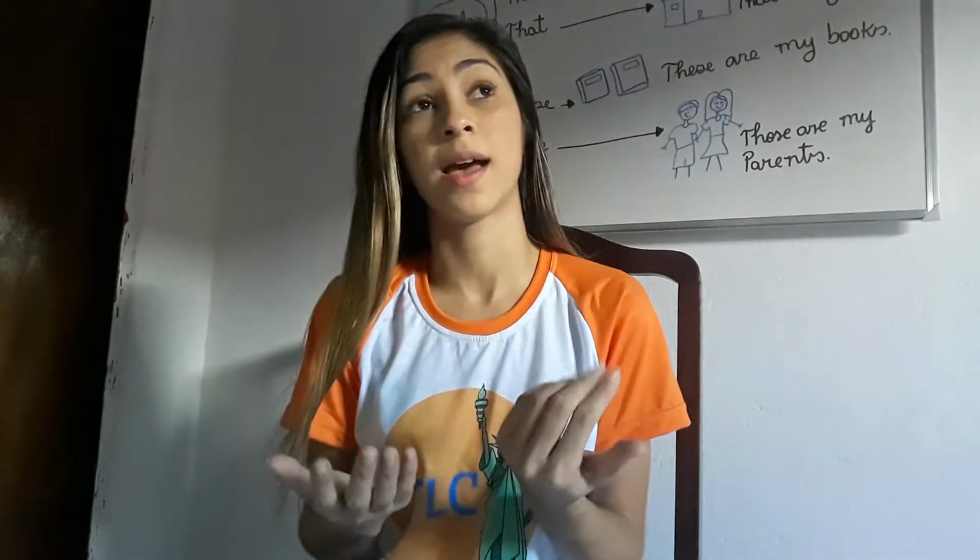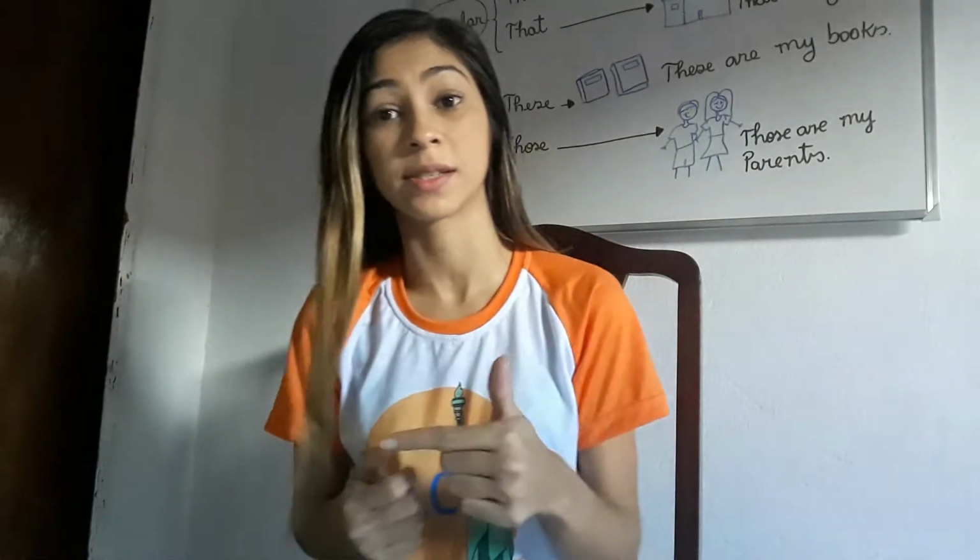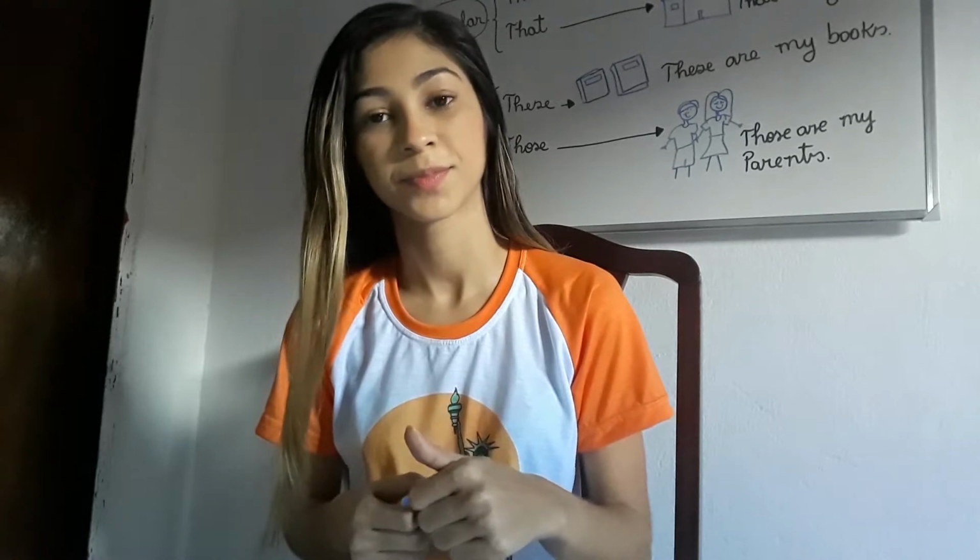So repeat all the family members. I will say them and you repeat after me, okay? Let's first start with me. You could have a brother or sister. We have our parents.